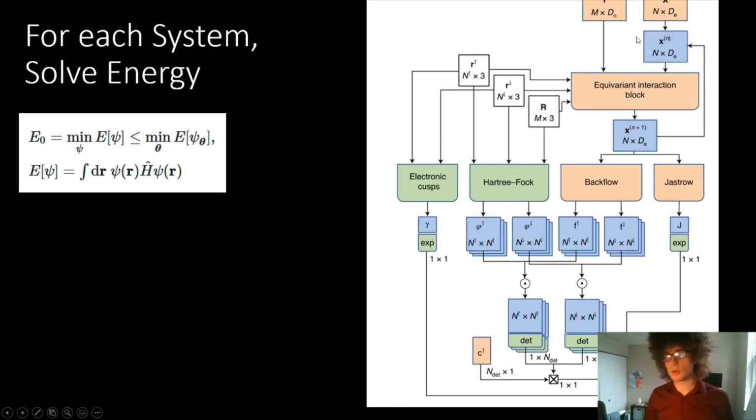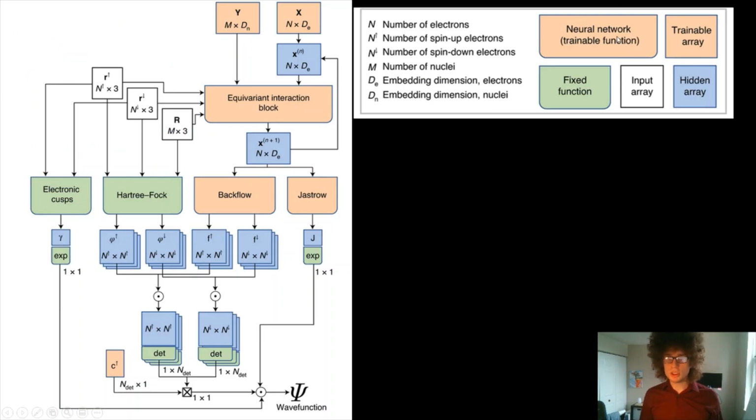So this is the main network that they're applying here, and we have our inputs, which are the same spin interactions, the different spin interactions, and the nuclei. Given those three, we can learn a network. We can learn the weights of this Backflow and Jastrow function, which we're going to go into a little bit more in a second. Basically, from this given input, we can constrain and have these different layers of ability to learn, like every orange block, with this rounded shape, is a neural network trainable function.